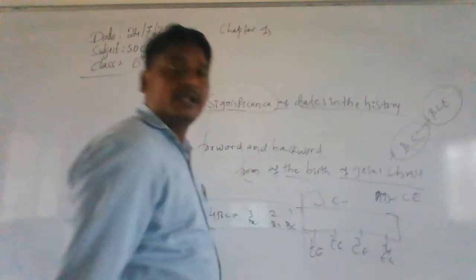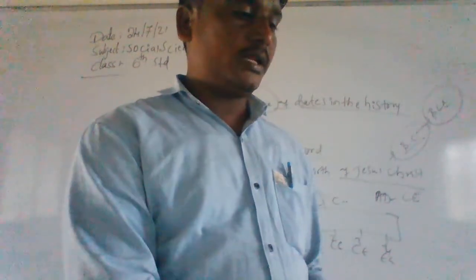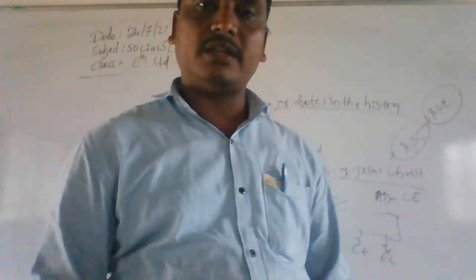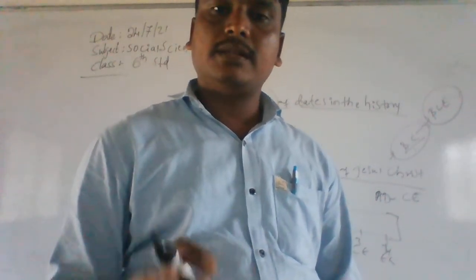CE means common era. BC means before the birth of Christ, and AD means after the death of Christ. Now we call that CE only.